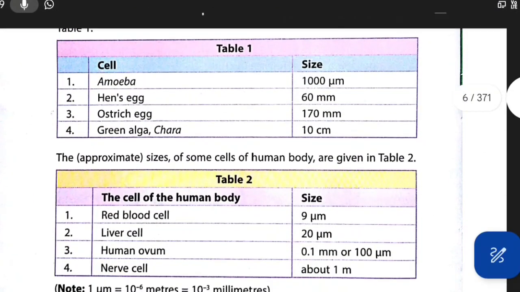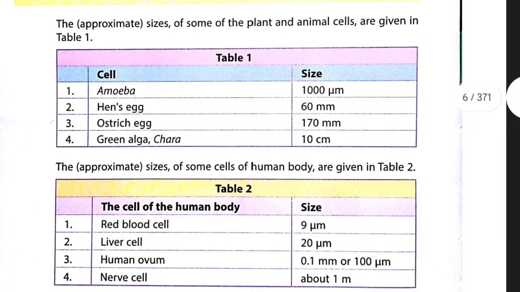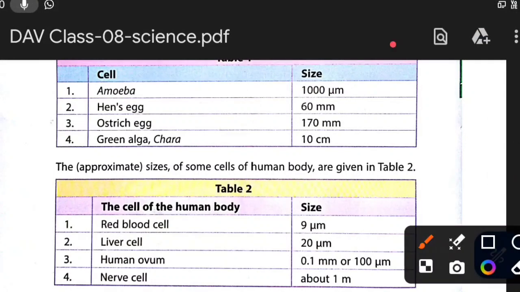In table 1, there are the sizes of some cells. First, amoeba. The size of one amoeba cell is 1000 micrometer. Then hen's egg 60, that means millimeter. Ostrich egg 170. Then green alga or chara, this is 10 centimeter. This has a larger size.